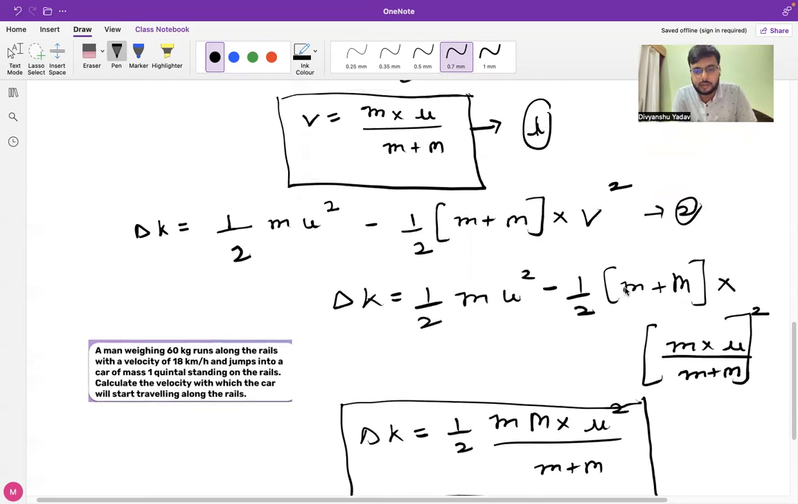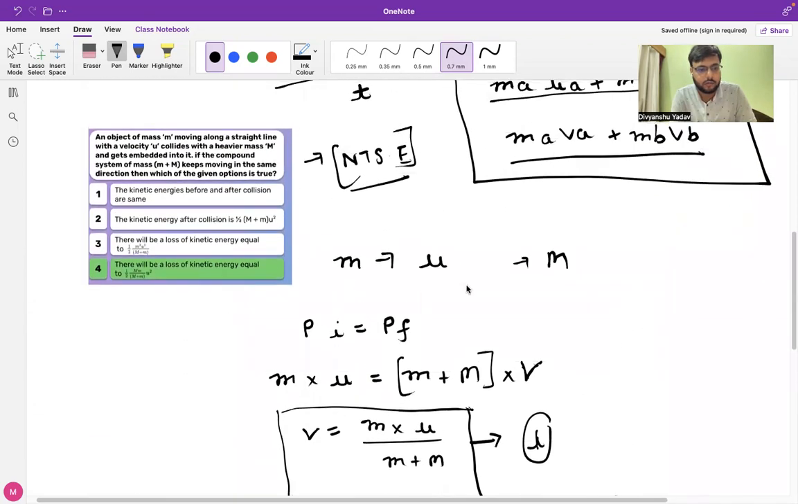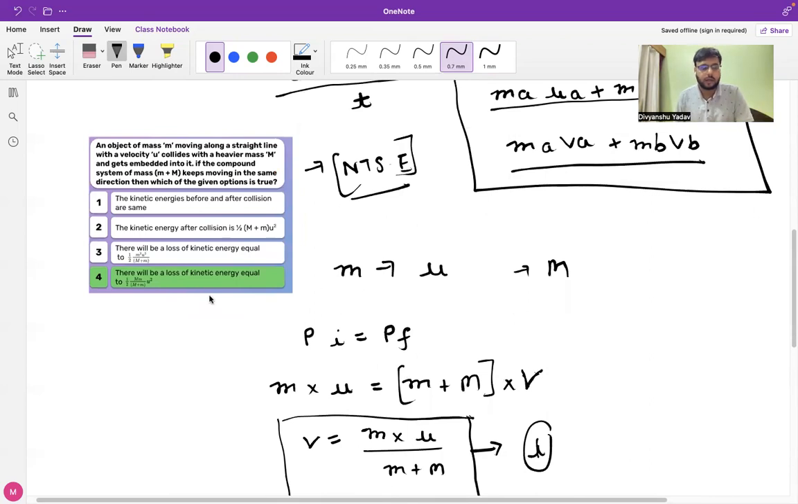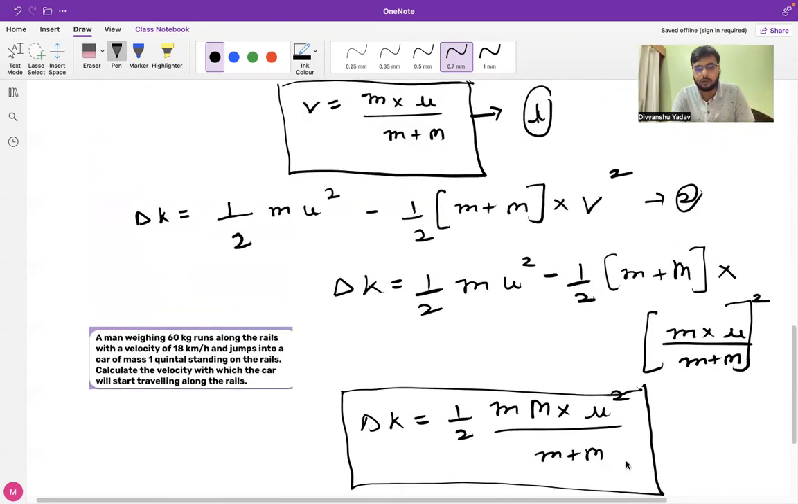Okay. Now let us match with the options. In this case, as you can see, the correct answer to this question is option 4. There will be a loss of kinetic energy equal to half times this. So basically the same term, we have also obtained this. So this will be the correct option.